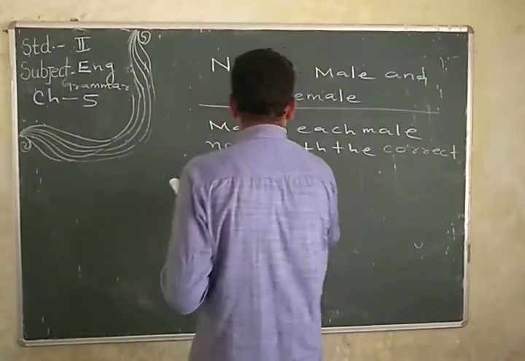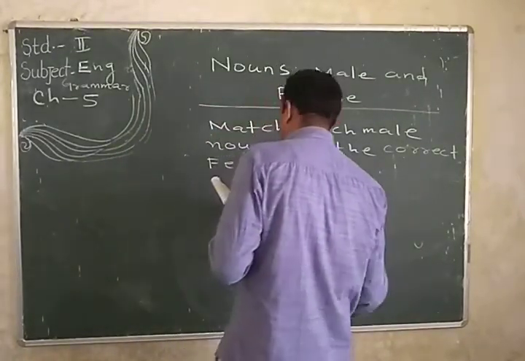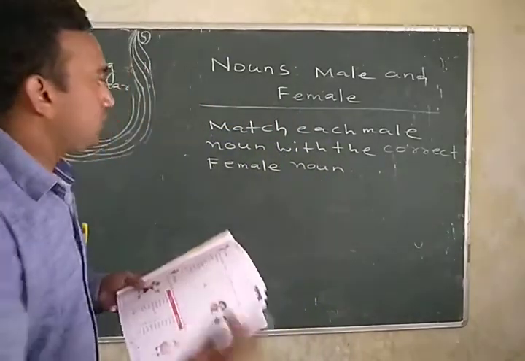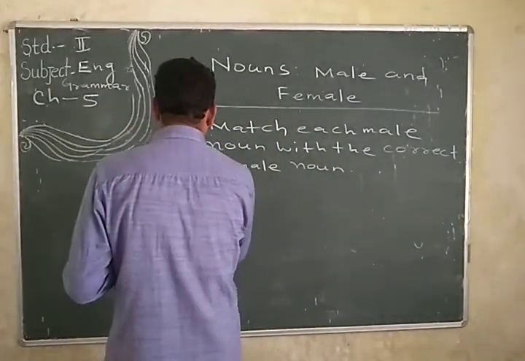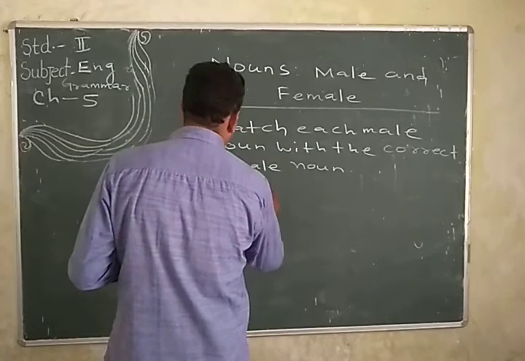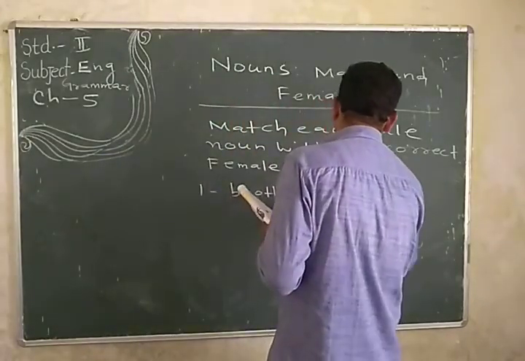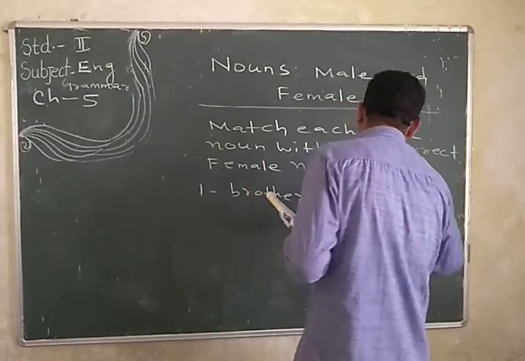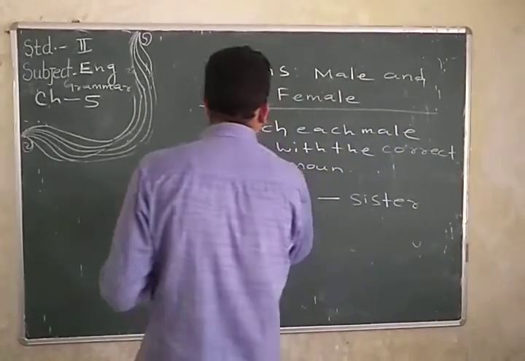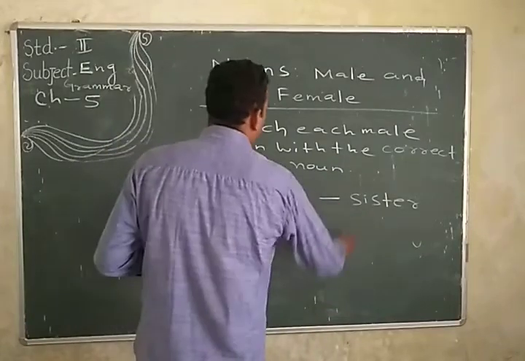Female noun. Okay. So we convert male to female. First, brother. What is male? Brother. What is female? Sister. Okay. Brother is the male and sister is the female.